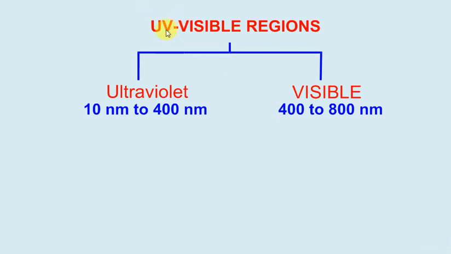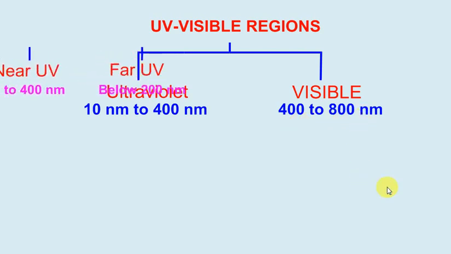Friends, the UV visible region is divided into two types, ultraviolet region and visible region. The ultraviolet region has a wavelength range of 10 nanometer to 400 nanometer, and the visible region has the wavelength range 400 to 800 nanometer. Friends, when any compound absorbs the UV visible radiation in this range, that is 400 to 800 nanometer, it shows color.